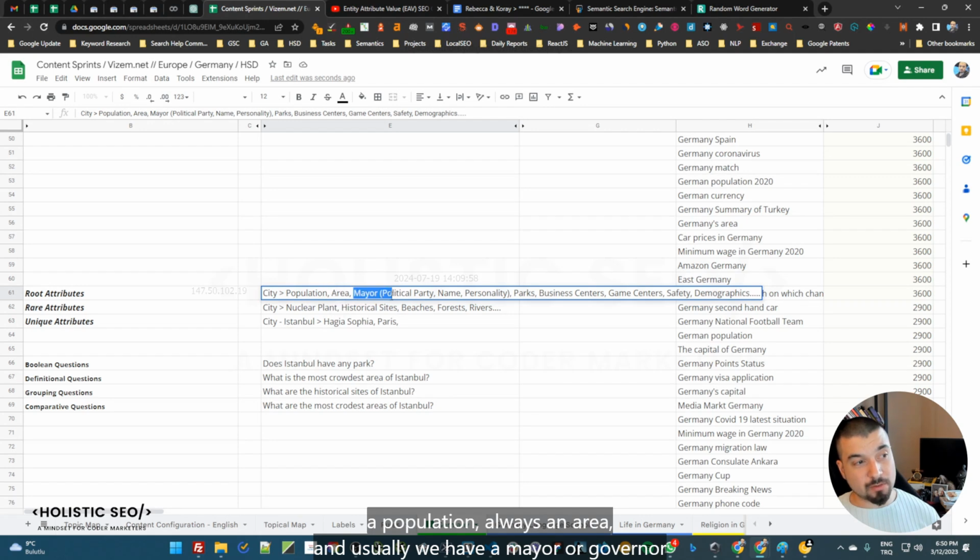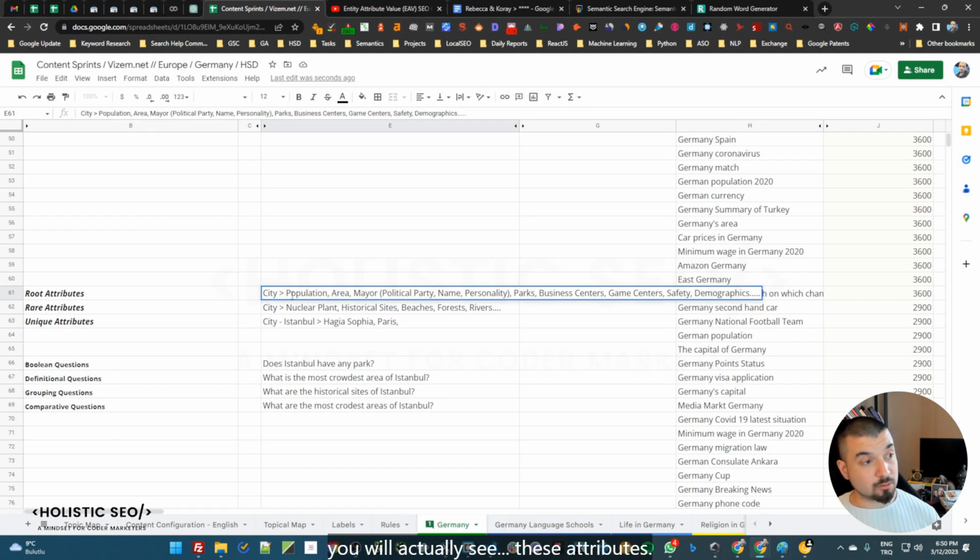And usually we have a mayor or governor, and you can converge it to something different, but still it is a governor. Then we have possibly parks, business centers, game centers, safety-related measurements, and the demographics. These things don't change from city to city, from Berlin to London, from Istanbul to many other cities on this planet. You will always see these attributes.